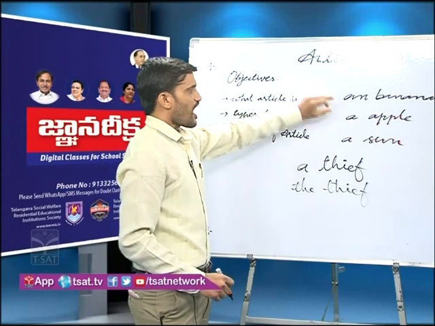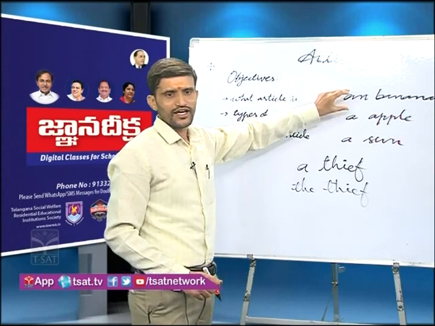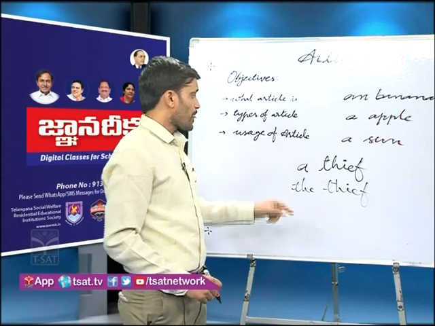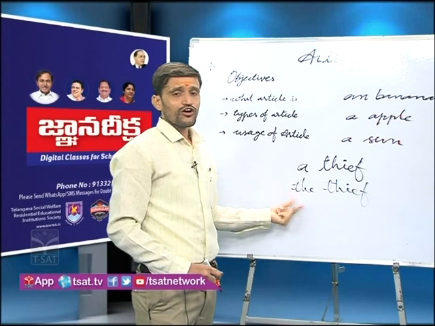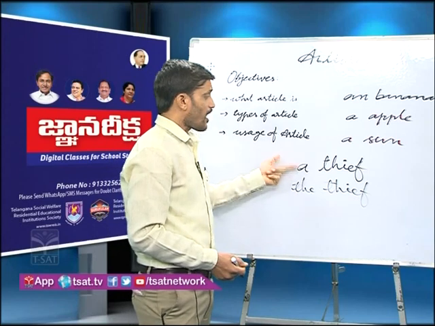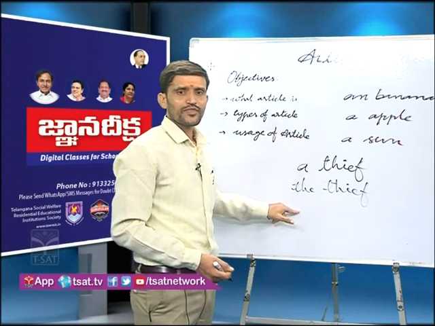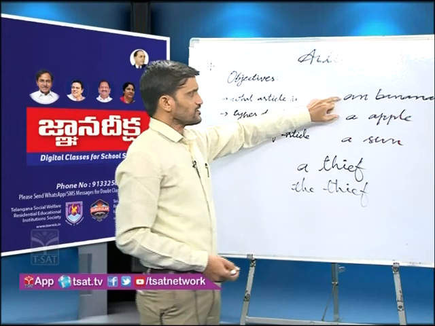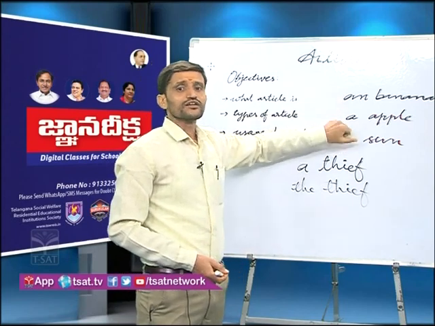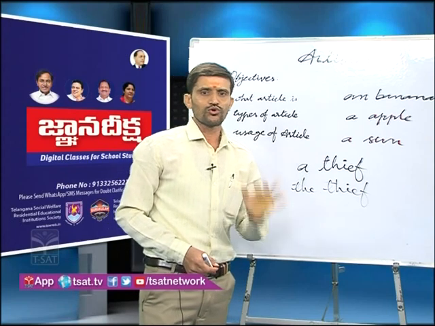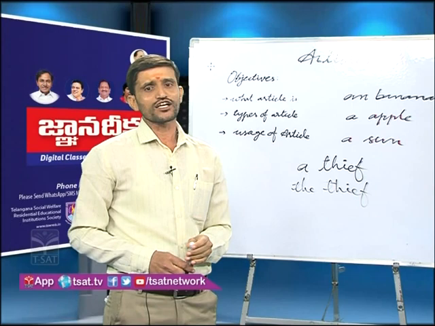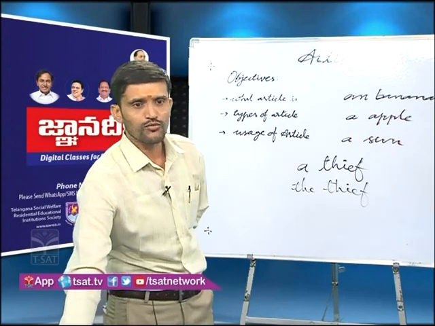Here a and an are called indefinite articles, but the is called the definite article. Where do we use a, an and the? Here an and a are used before singular, countable nouns.